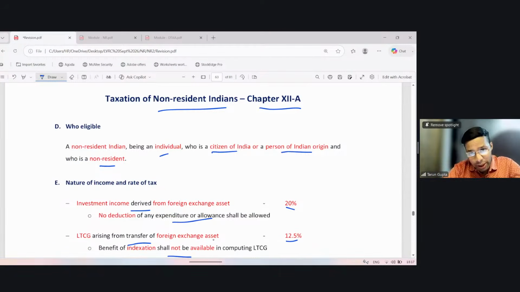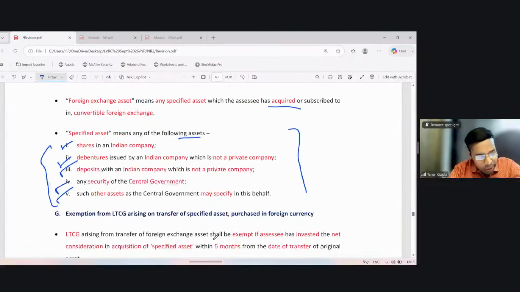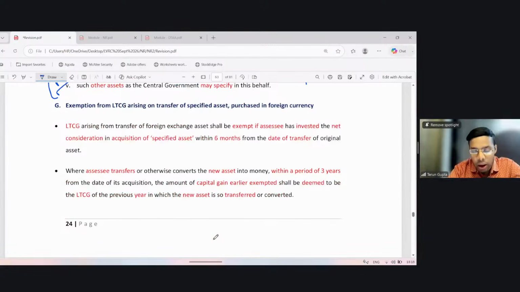So if it's an investment income, such income is taxable at 20%. In case of long-term capital gain, it is taxable at 12.5%. Both are taxable on gross basis. But here is the benefit. Now, what is the benefit? It says the long-term capital gain arising from transfer of foreign exchange asset shall be exempt. So on this long-term capital gain, you are not required to pay even 12.5%.